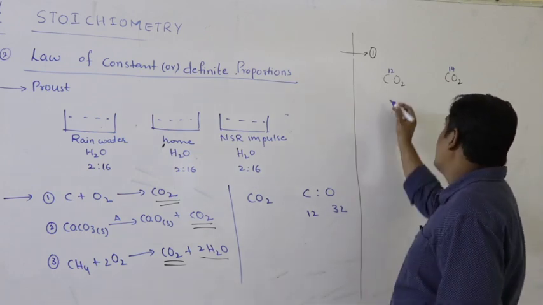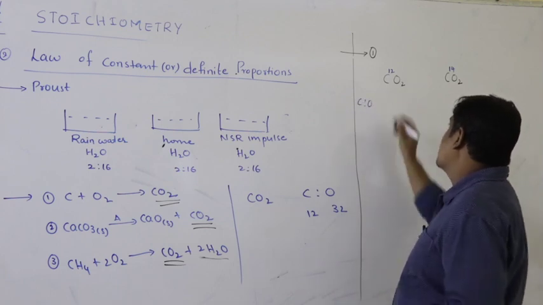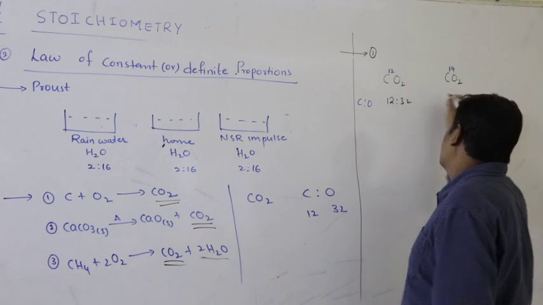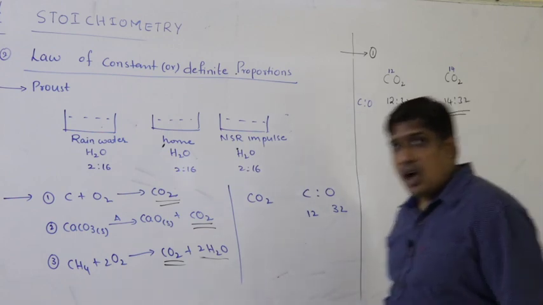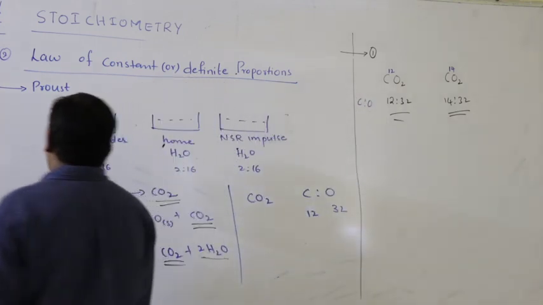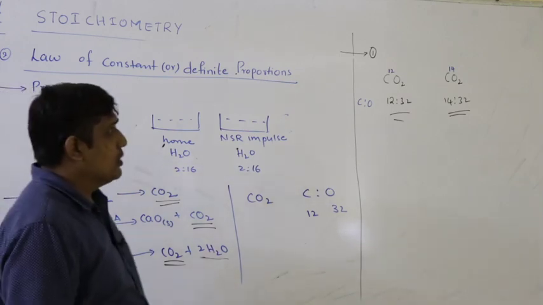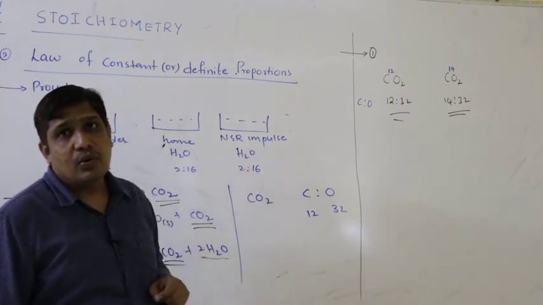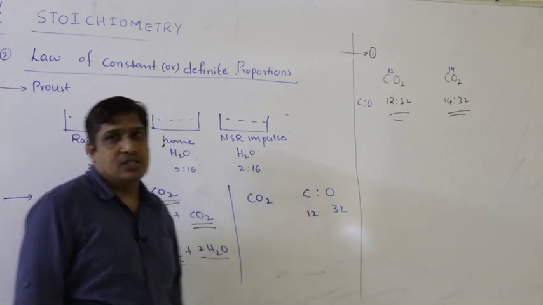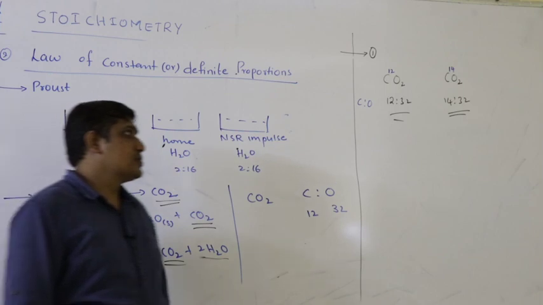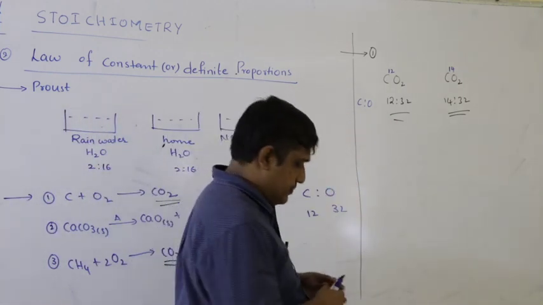So what happens? In what mass ratio are carbon and oxygen combined here? 12:32. Here it is 14:32. So their mass ratio is not the same. So this law is not applicable. This law is not applicable if the compound is obtained by using isotopes of an element. If I take isotopes of an element, then the mass ratio will not be the same.